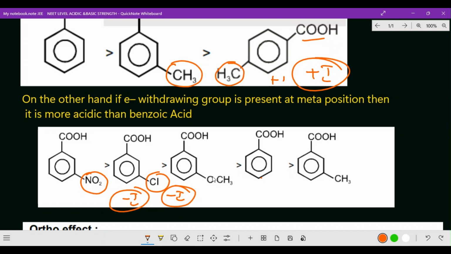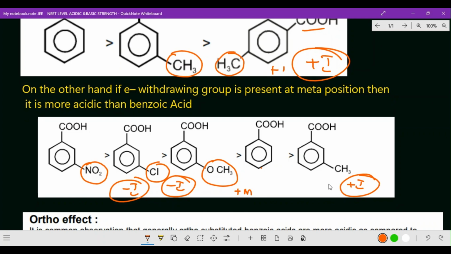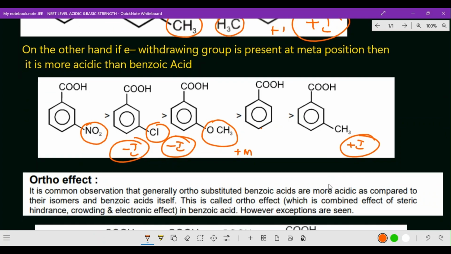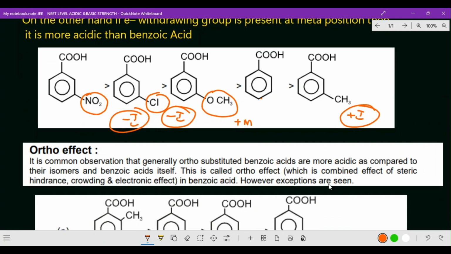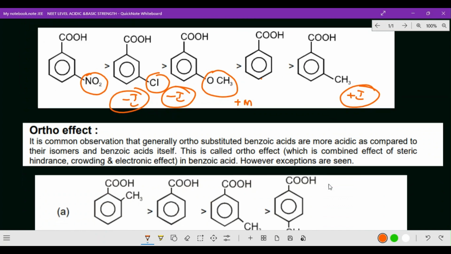And then next one, methoxy. That methoxy has a plus M effect, and it also has a plus I effect. So here plus M will be more dominating than plus I. Then next one here, of course, benzoic acid. Finally, you get meta methyl benzoic acid. Now another very important point to be noted down, in this I wanted to mention the ortho effect.